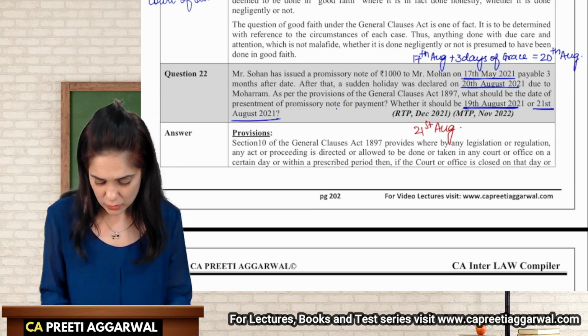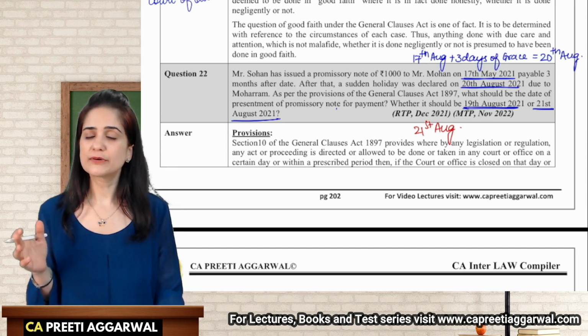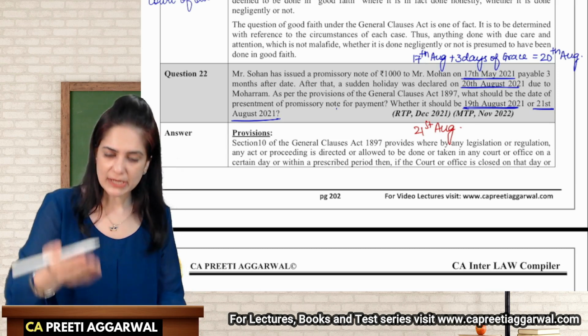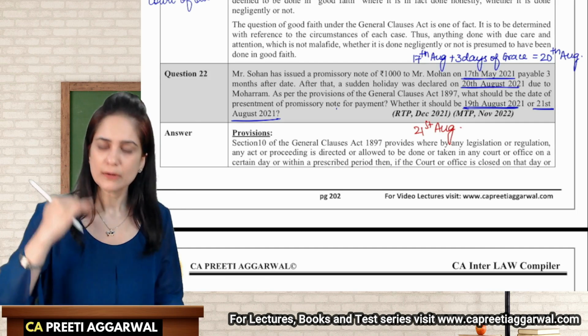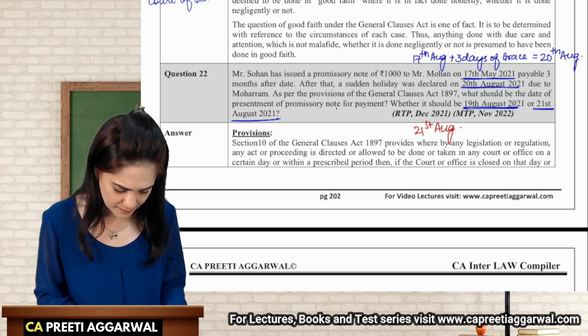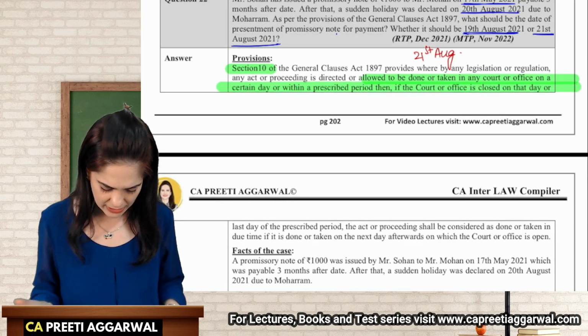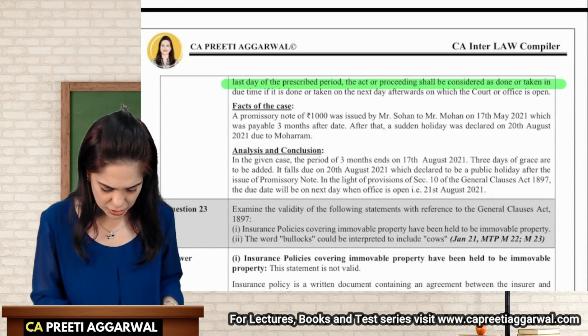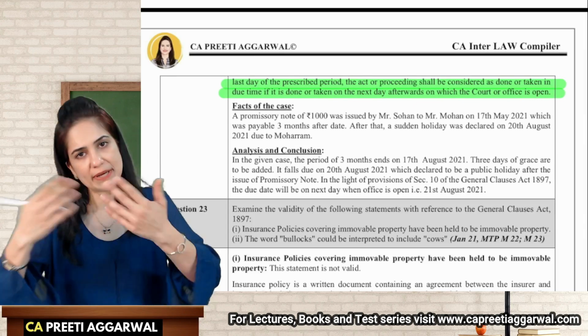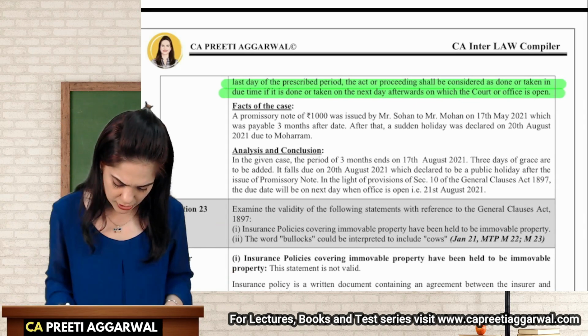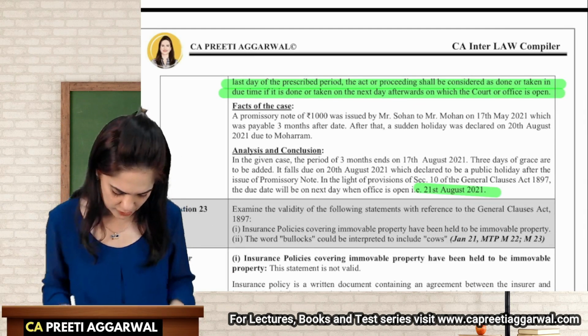What if it was a public holiday, like it was falling due on 15th of August? Then preceding, that is one day before. Section 10 provides that in case the courts are closed, and I cannot take action on that day, then the date on which the courts are open on the next day, that will be the due date. So here it will be considered as 21st of August.